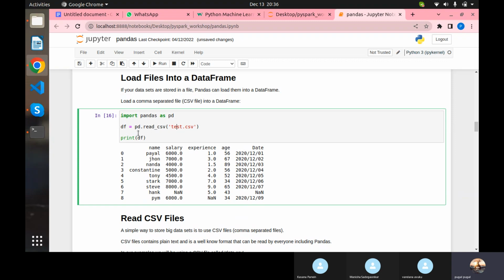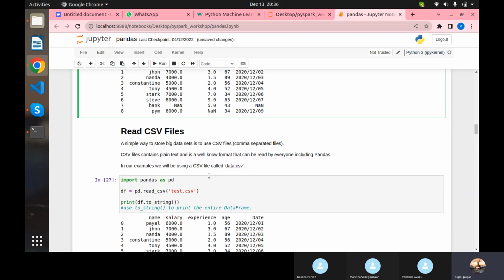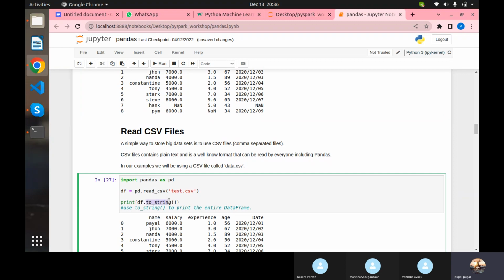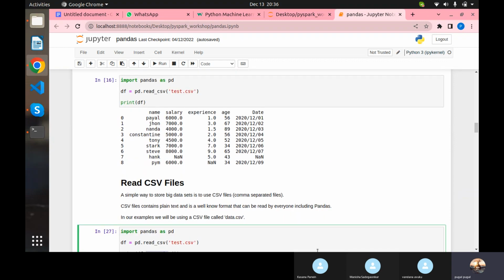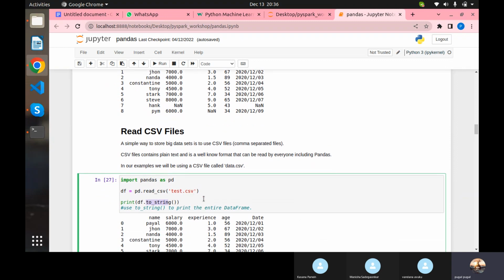So what it will do, it will give the first 30 rows and last 30 rows, and how many rows and columns there are, only that much it will return. If you want to see the entire thousands of rows in your terminal, you can use toString. The toString option will allow you to print the entire CSV file into your terminal. So that is the difference between basically printing the variable and printing it along with the toString option.